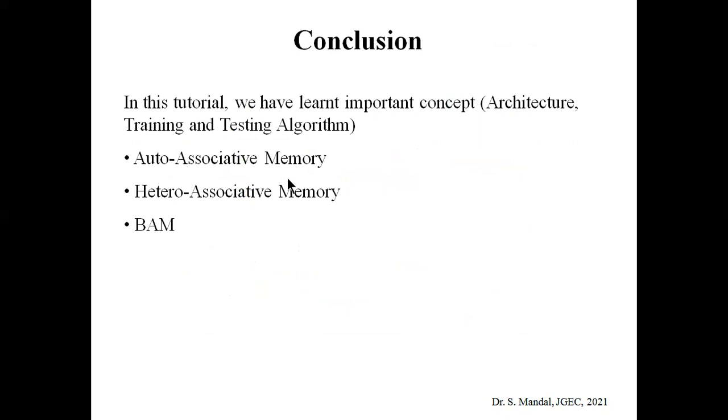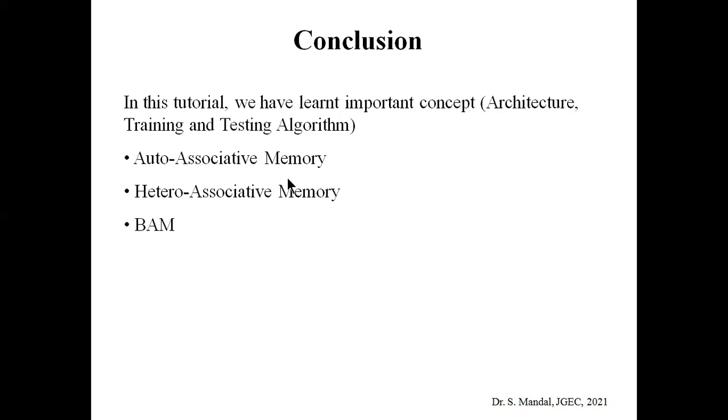So this one is basically the conclusion. In this tutorial class, we have learned important concepts like architecture, training and testing algorithm for different kinds of associative memory. We learned about three different associative memories. One is auto associative memory, where input pattern and output pattern are the same. In hetero associative memory, the input and output patterns are not the same.